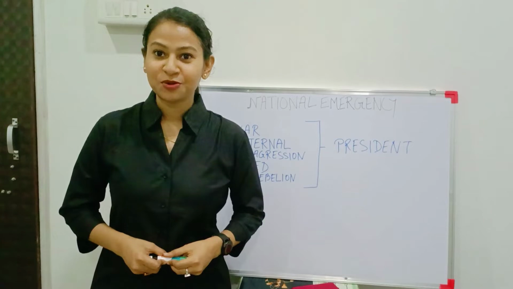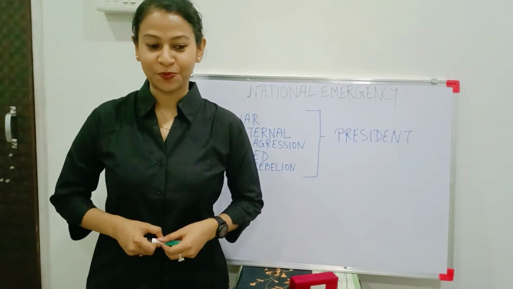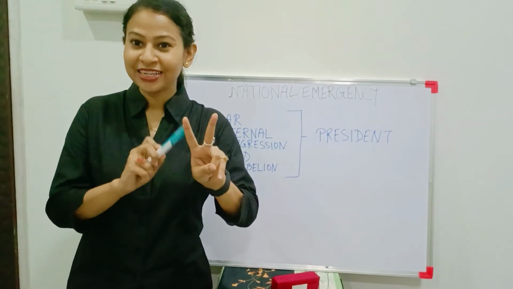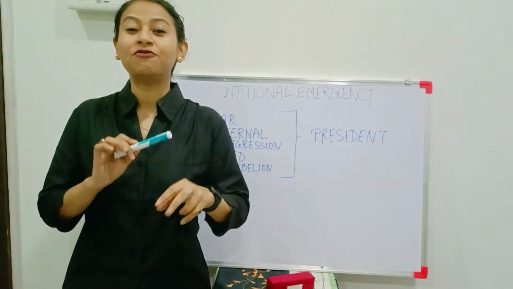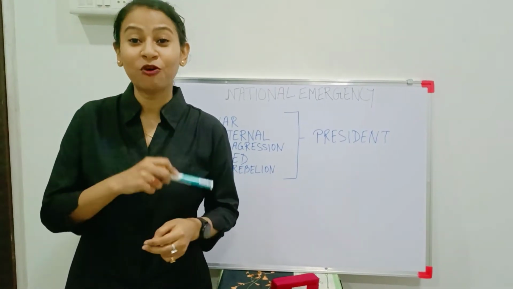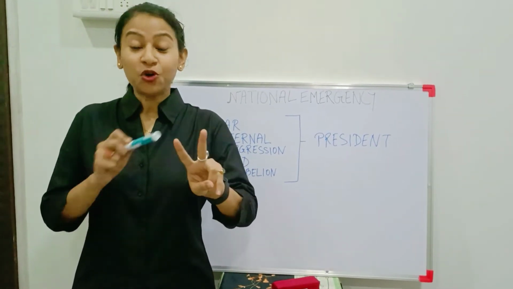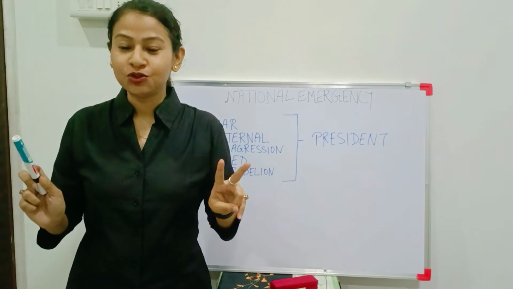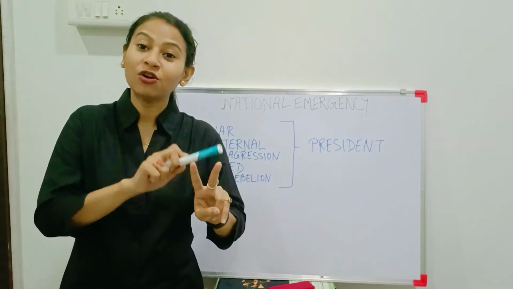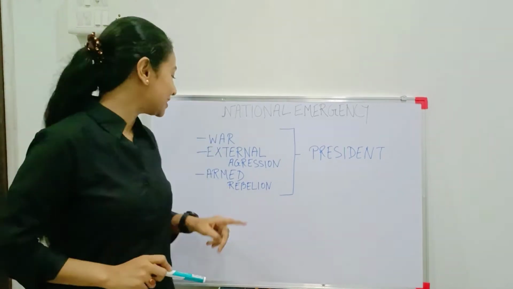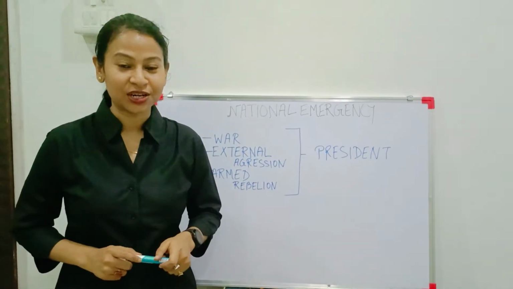Now, what is the difference between war and external aggression? Let me give you an example. Suppose India and China both gave a formal declaration to use armed forces against each other, then it is war. If no one gave a formal declaration to use armed forces, but one of the countries uses armed forces against the other, then it is external aggression.